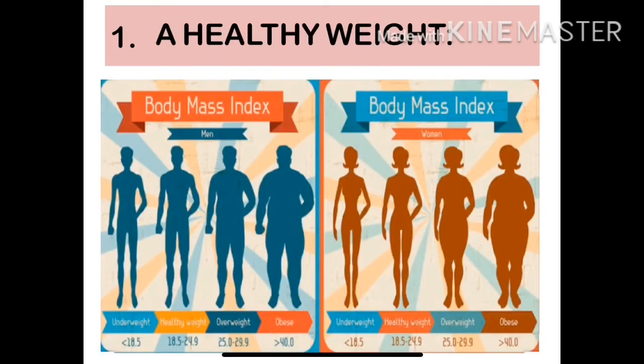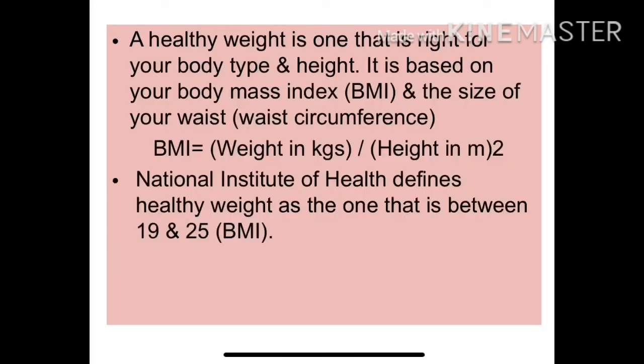So, a healthy weight is directly related to your body mass index. A healthy weight is one that is right for your body type and height. It is based on your body mass index, that is your BMI, and the size of your waist, that is waist circumference. So, the formula to calculate BMI is weight in kgs divided by height in meter square. The National Institute of Health defines healthy weight as the one that is between 19 to 25.